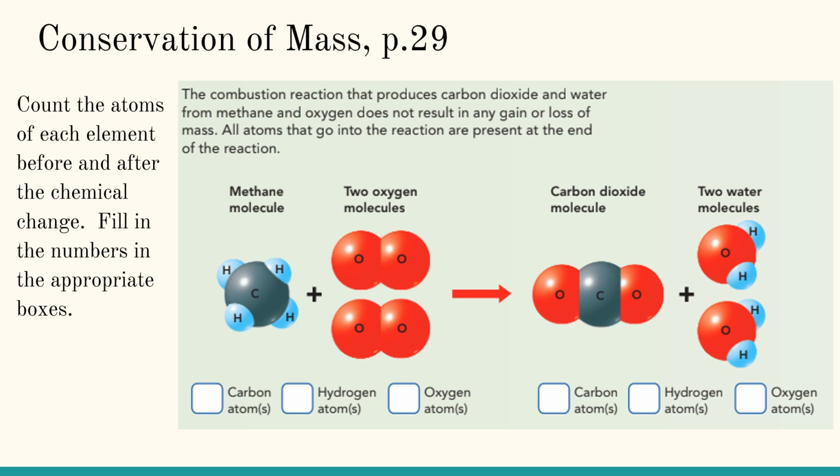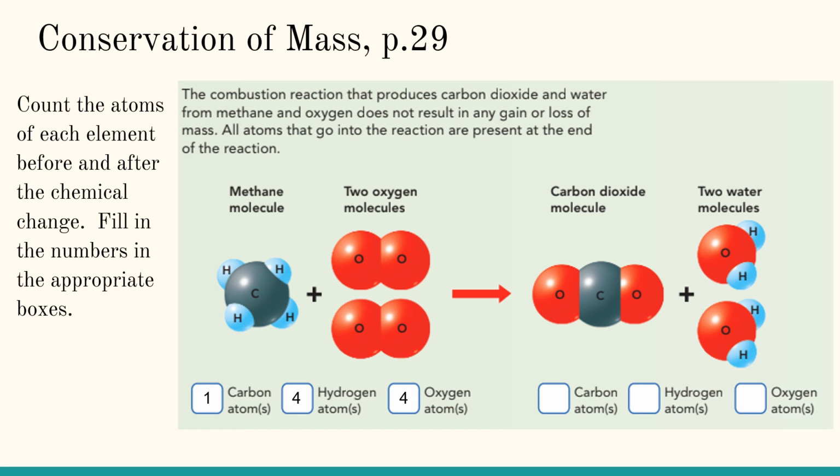So we're looking for carbon atoms, and there is 1 carbon. Counting the H's, 1, 2, 3, 4 hydrogen, and counting the O's, 1, 2, 3, 4 oxygen. So we have 1 carbon, 4 hydrogen, and 4 oxygen.